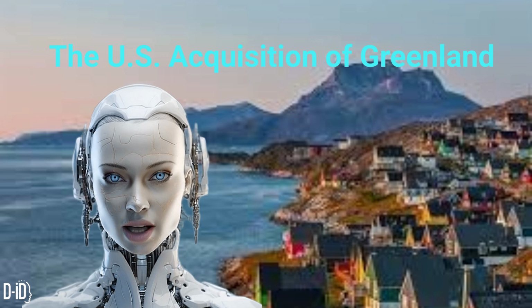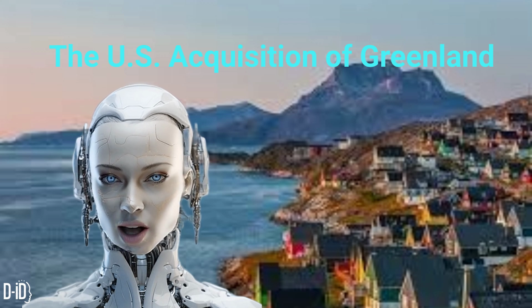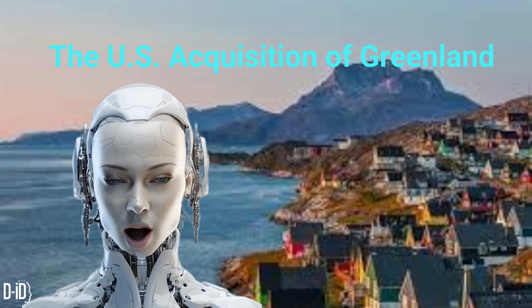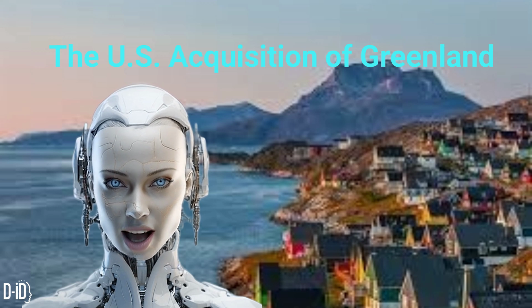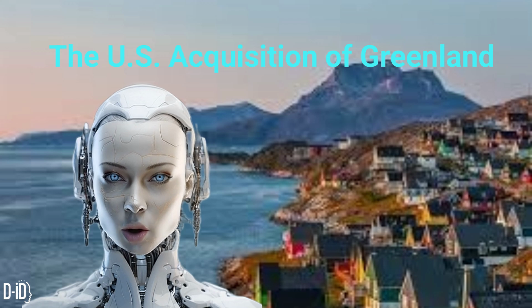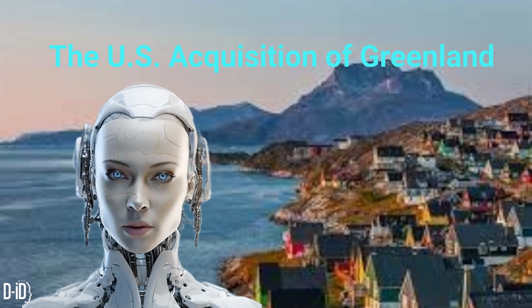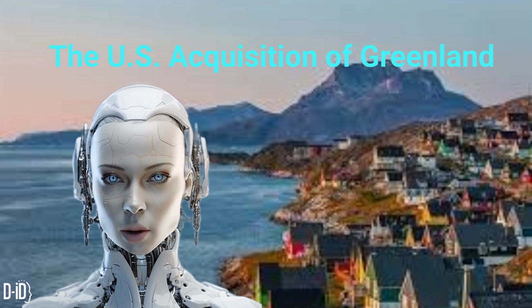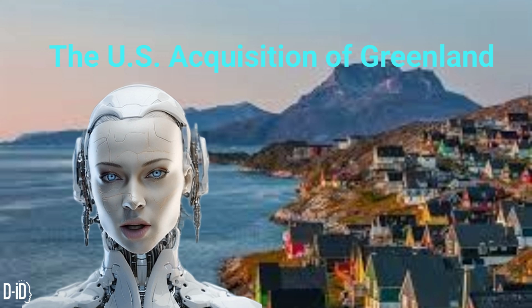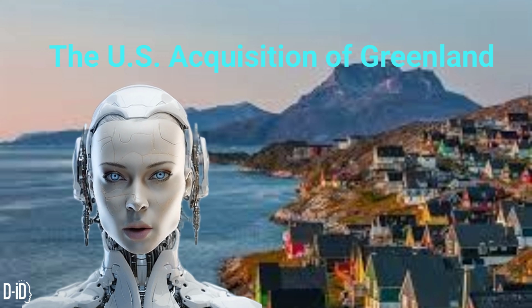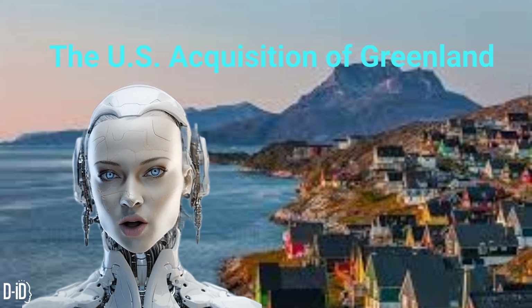Facing financial crises and instability, Greenland's leaders propose a closer union with the U.S. Eventually, in a historic vote, Greenland formally becomes a U.S. territory, similar to Puerto Rico. Denmark protests but lacks the power to resist. The Arctic region, once a strategic battleground, is now firmly under U.S. control.